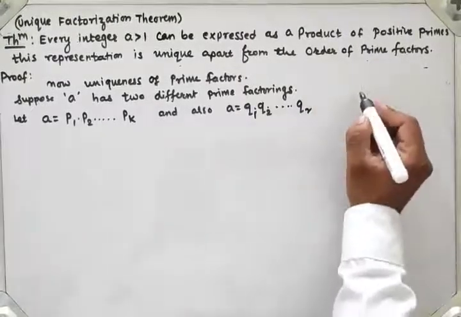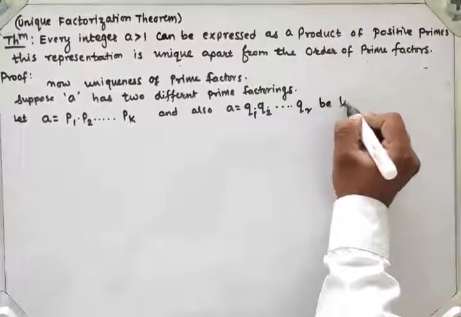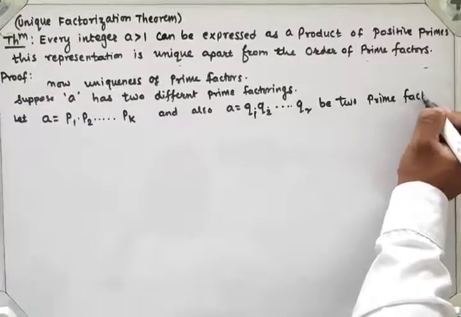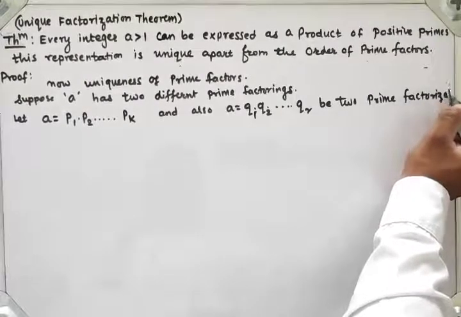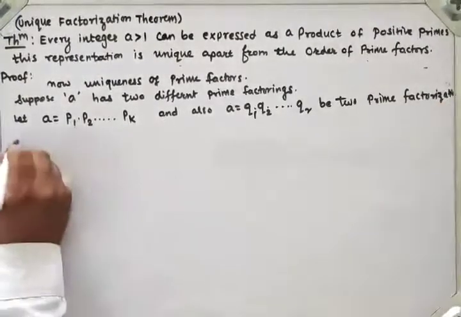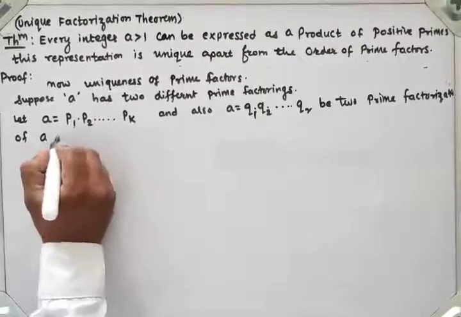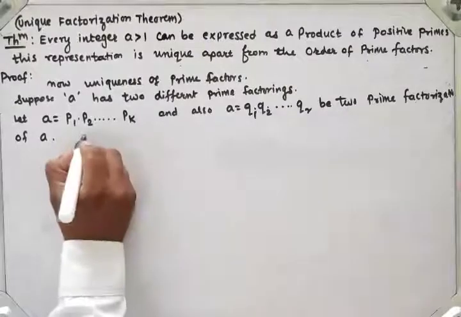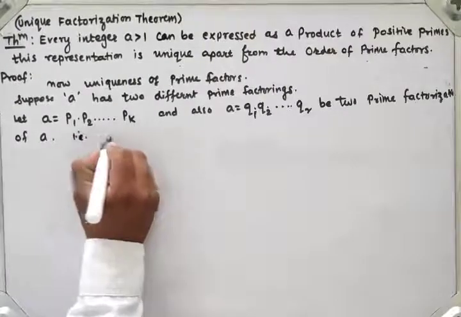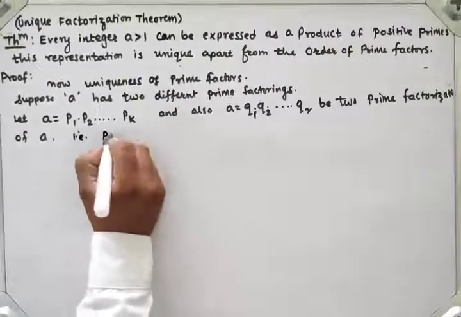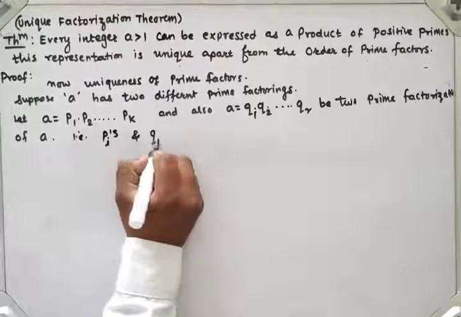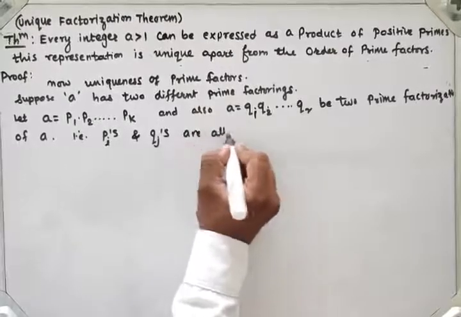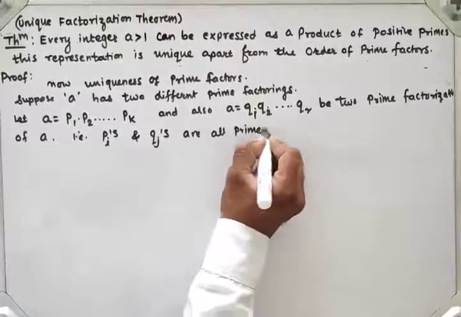These are prime factorizations of A, that is, the pi's and qj's are all prime numbers.